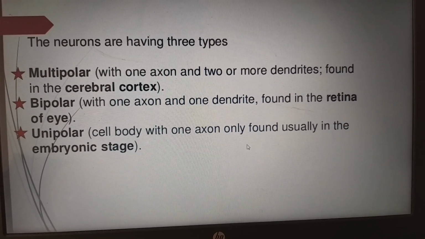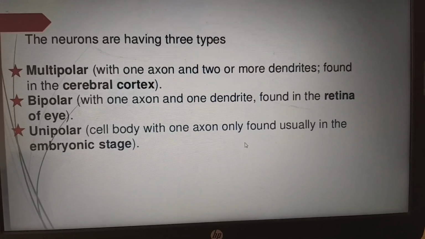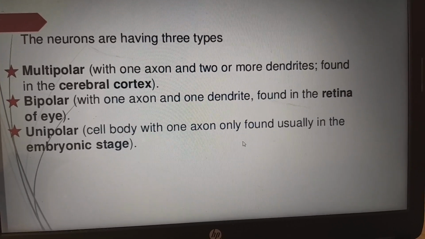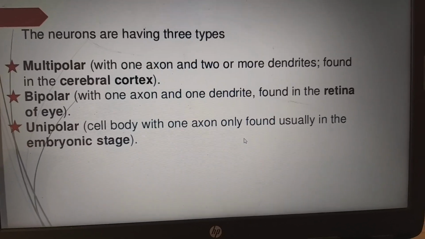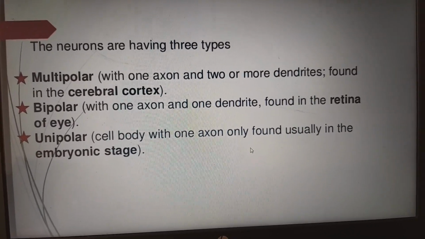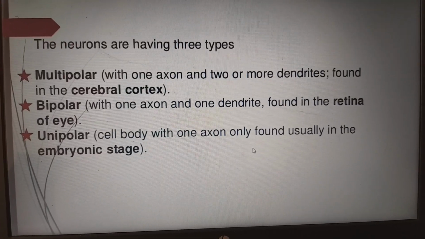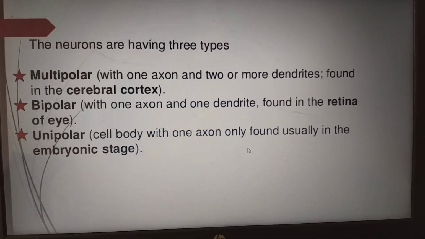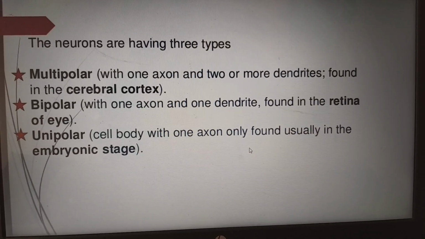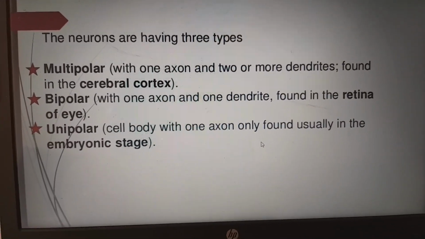That is the characteristic feature. Next, unipolar neurons. Generally in the matured body no unipolar neurons are there. They are present during the embryonic stage, during the development of the neurons. So unipolar, the cell body with one axon, is usually found only in the embryonic stage.